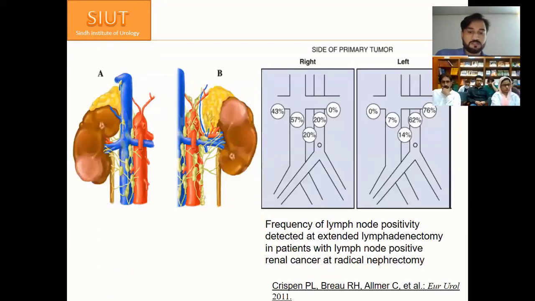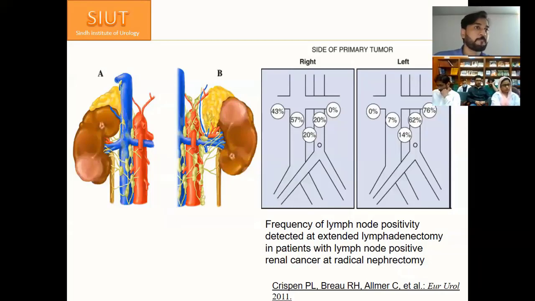And this is another study which shows the frequency of lymph node positivity detected at extended lymphadenectomy in patients with lymph node positive renal cancers at radical nephrectomy. When you're doing a right-sided radical nephrectomy, the pre-caval and aortocaval nodes positivity ratio is 20%. And on the left side, the pre-aortic lymph nodes are 7%.